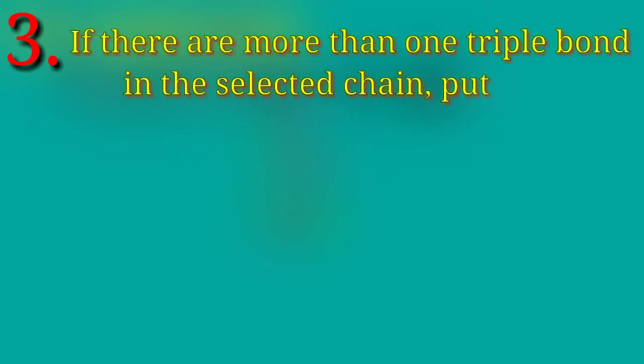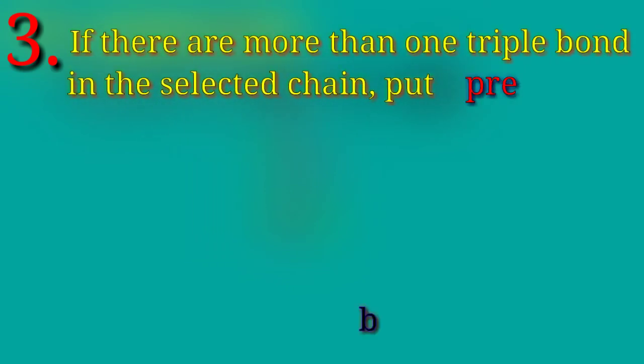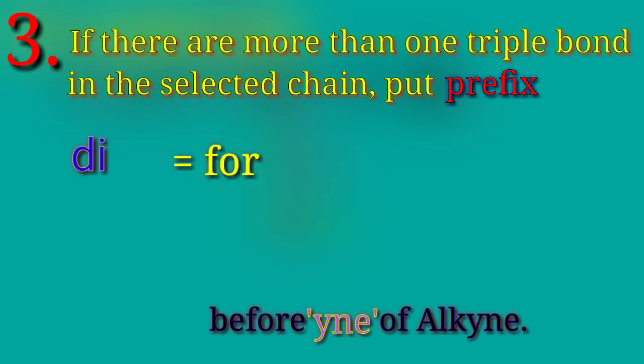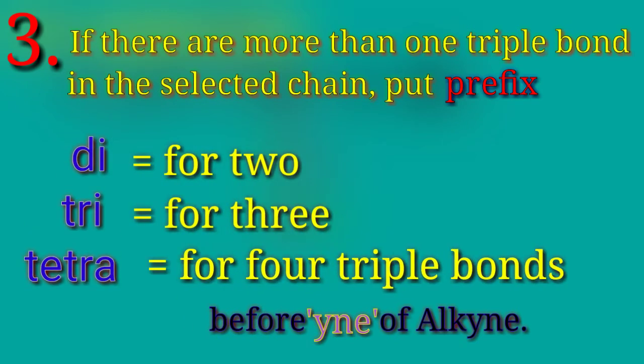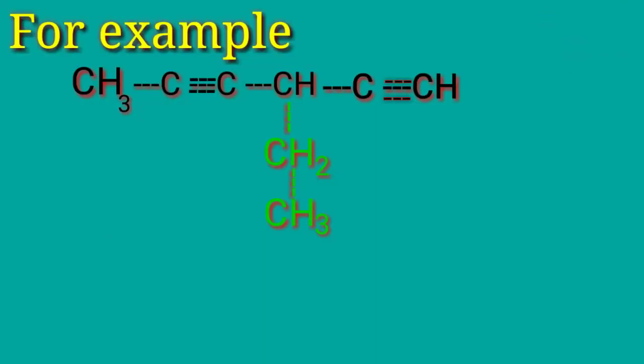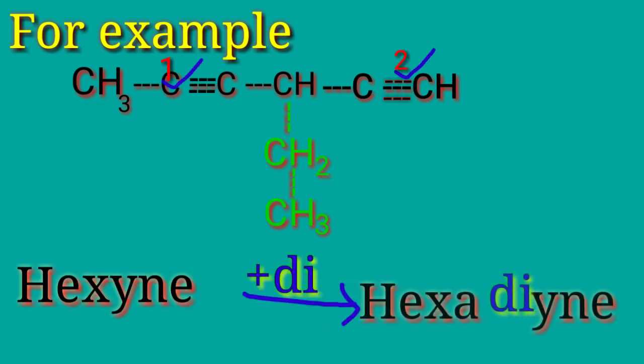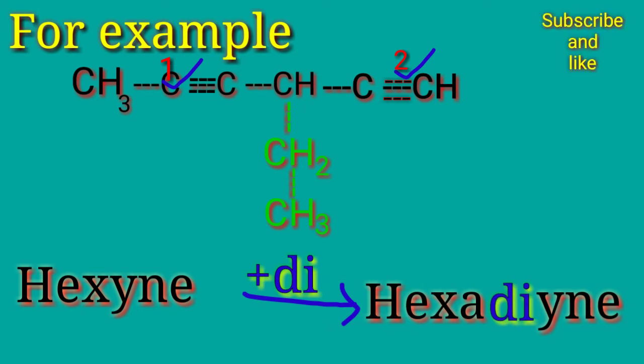Third rule is if there are more than one triple bond in the selected chain, put prefix di for 2, tri for 3, tetra for 4 triple bonds before Y and E of alkyne. In this example, you see there are two triple bonds in the selected chain. So adding di to Y and E, the name will become hexadiyne.